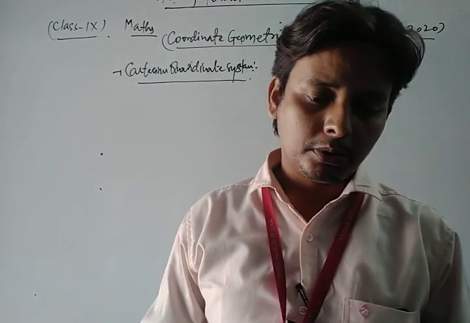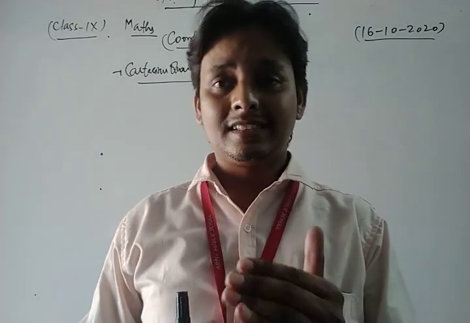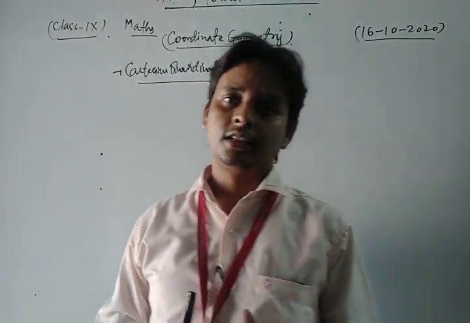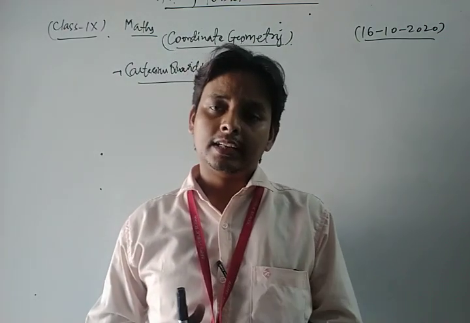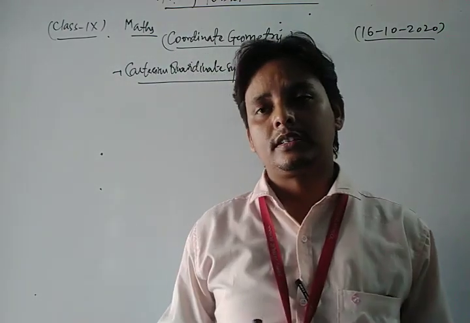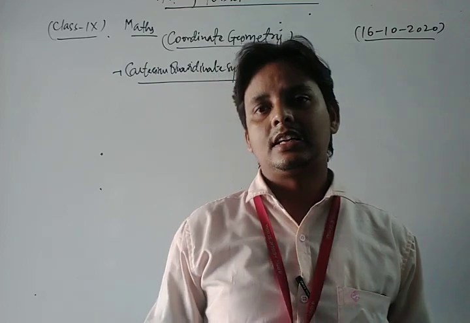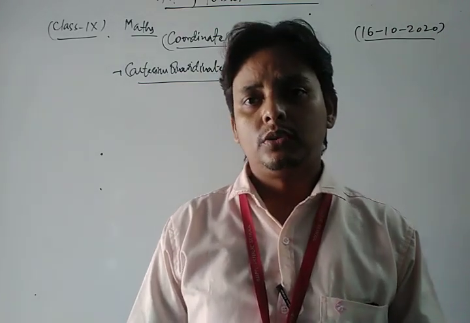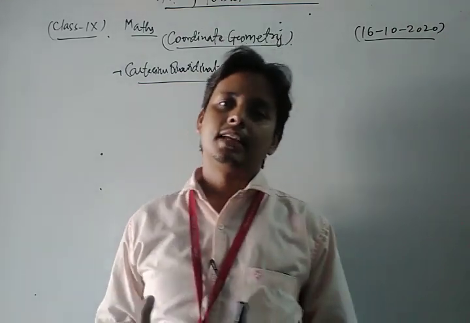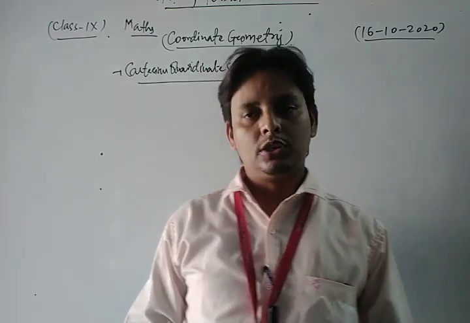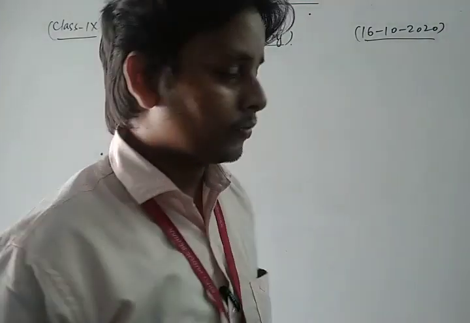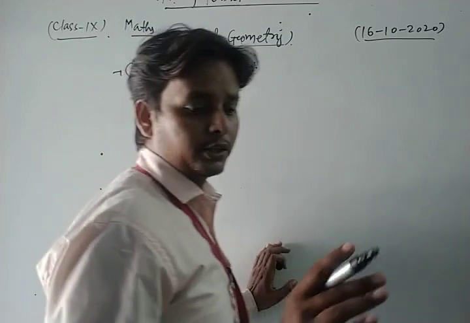We also discuss the concept of the x-axis and y-axis: on the x-axis the ordinate must be equal to 0, and on the y-axis the abscissa must be equal to 0.